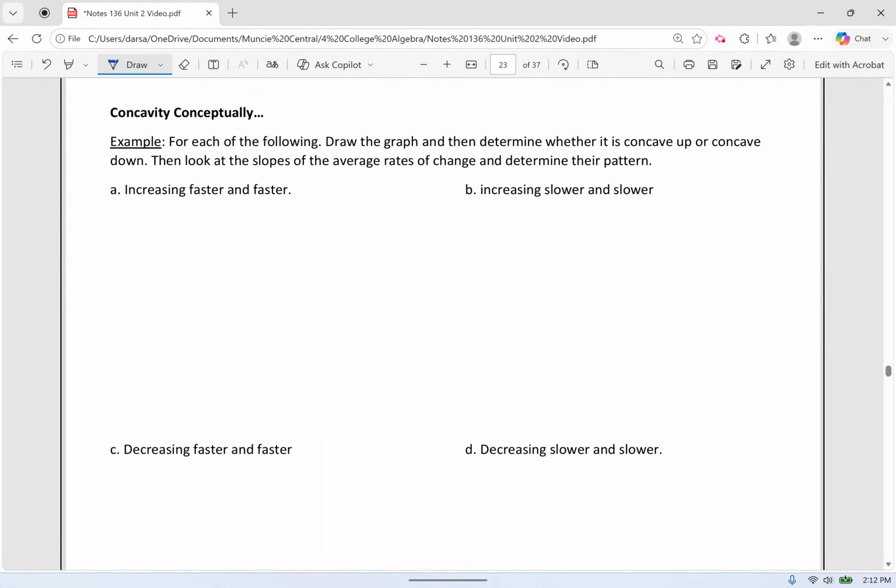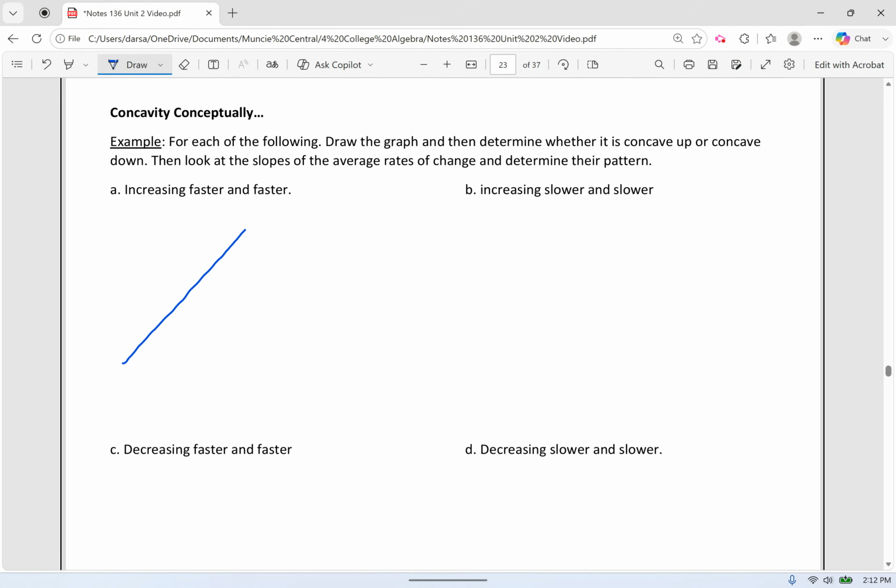Think about concavity from a verbal perspective. So increasing, we know that this is increasing, correct? And that is increasing at a steady pace, right? The slope is the same all the way as this goes. Now, what if I said a graph is increasing, but it increases faster and faster and faster?